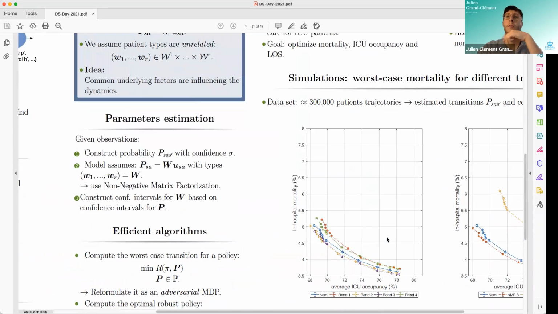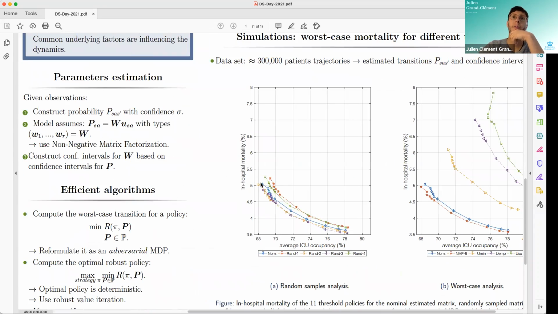In this plot, we compare the mortality and the ICU occupancy of the threshold policies. Each of these points on this curve is a threshold policy. Here we have a high hospital mortality but a low ICU occupancy, which means that we do not transfer any patients. And then we start to proactively transfer more patients, and we are able to decrease the mortality at the price of increasing the ICU occupancy. And this is for the nominal parameters.